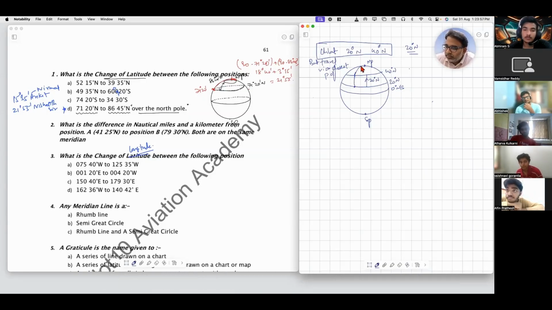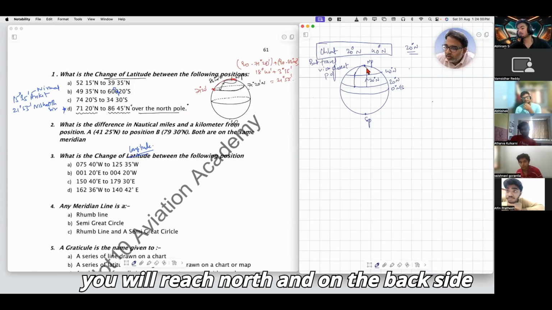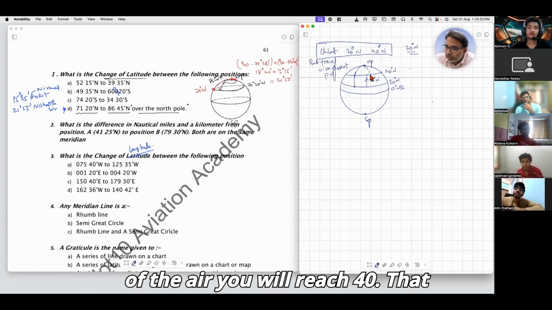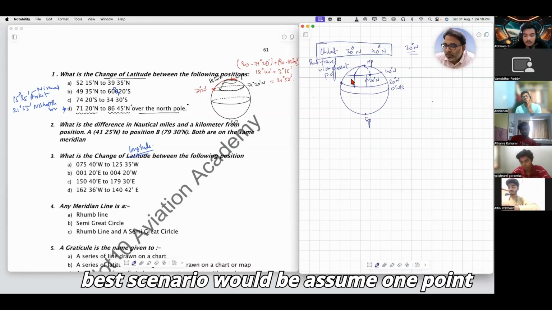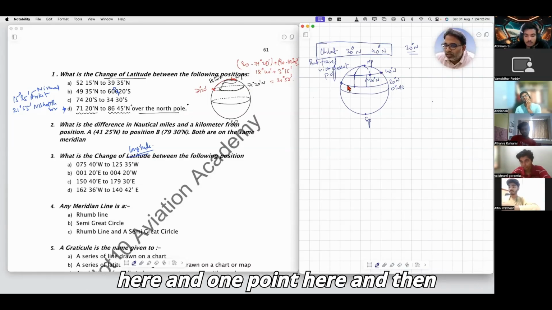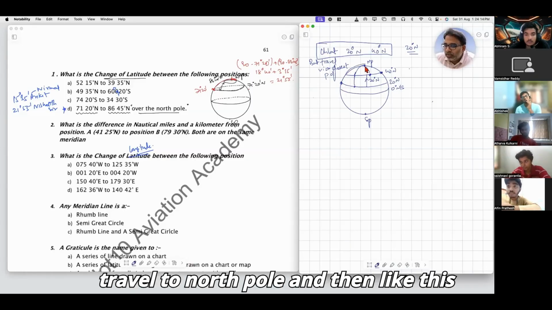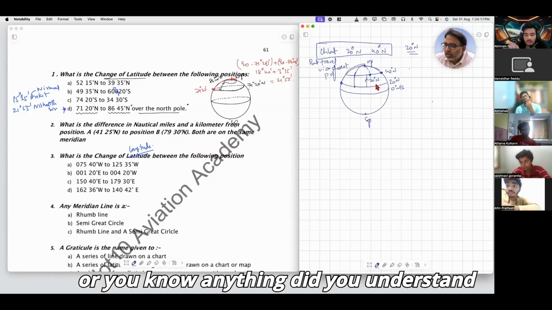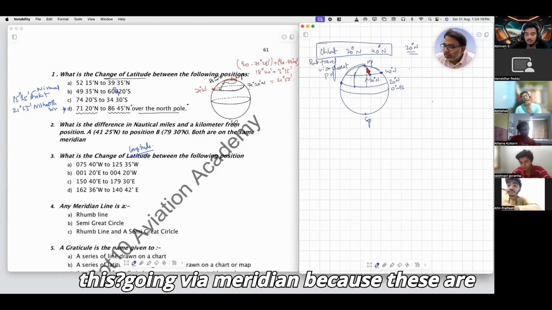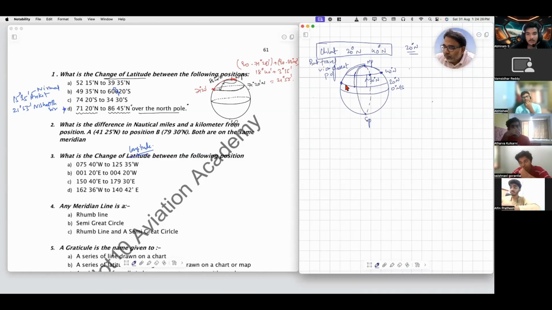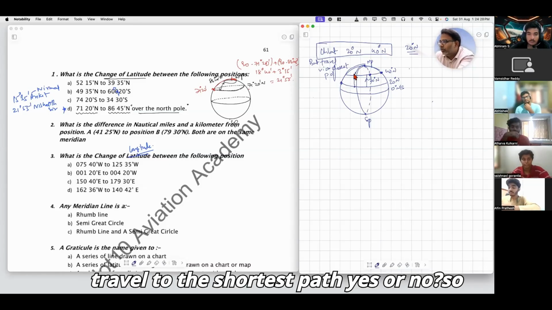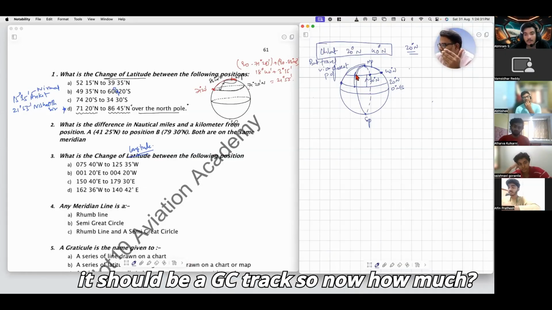So this is the great circle. You will reach the north, and on the back side of the earth, you will reach 40 degrees. That means the best scenario is to assume one point here and one point here, then travel to the North Pole and come down like this. Did you understand this? Going via meridian, because these are meridians, the meridian and anti-meridian. Via North Pole, you have to travel the shortest path, so it should be a great circle track.